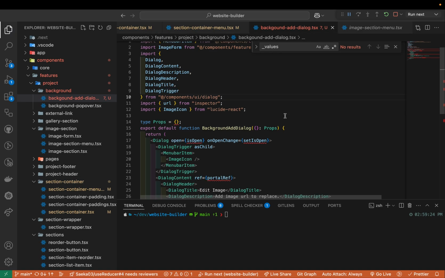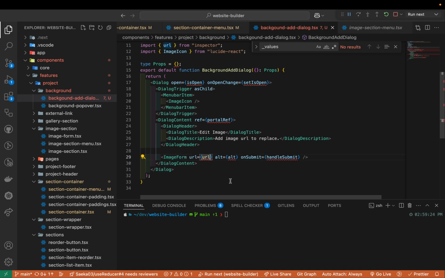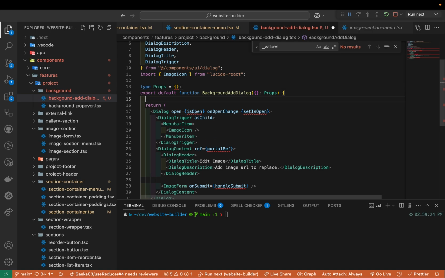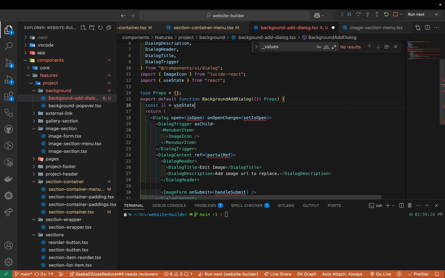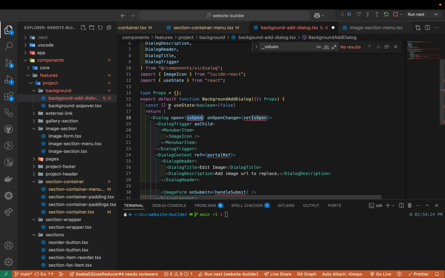So looking good. URL, we don't have it. And then we don't need a URL for the image form. So we're not gonna pass that because we're just creating now. Alt text, we're not gonna pass it either. But we need to have some handler for sure. Okay, so looking good, looking good. And then I'm gonna have some small state for controlling the modal, okay? So here, hold the boolean, initially false, and then I'm gonna say is open, and then set is open. Looking good. And the portal refs, I don't think we need it in this case, so I'm gonna remove that.